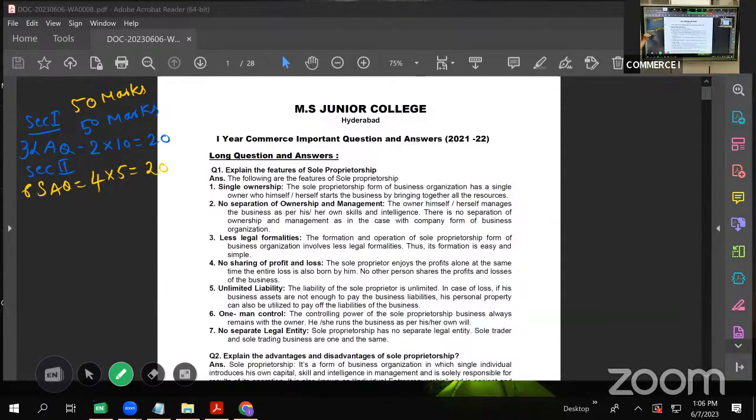And the last section, section 3, you'll get 8 VSAQs, and you are supposed to answer any 5. 5 twos are 10 marks. So this is how 20 plus 20 plus 10 will get 50 marks.